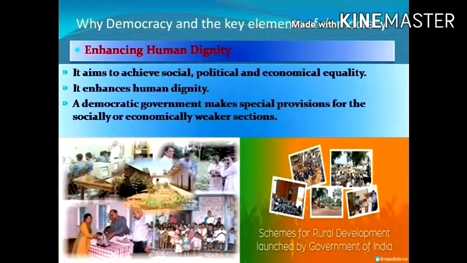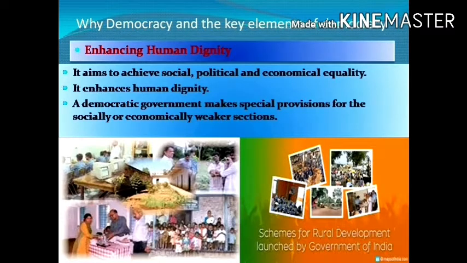Next is enhancing human dignity. How does democracy help in enhancing human dignity? Actually, democracy is ruled by the people themselves, as they elect their representatives, and those representatives take decisions according to the people.